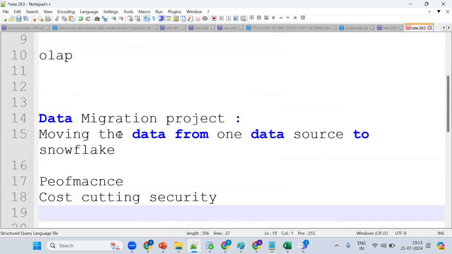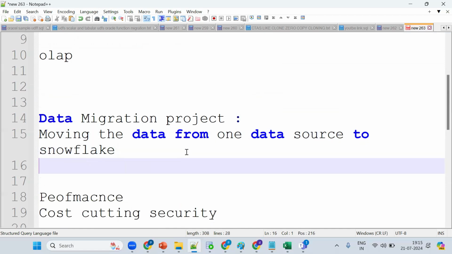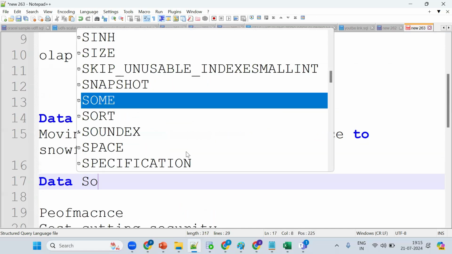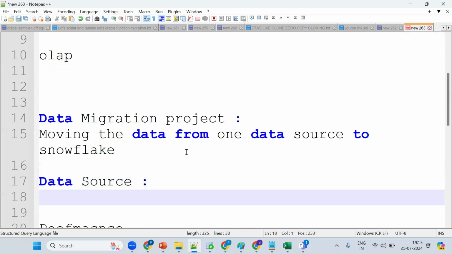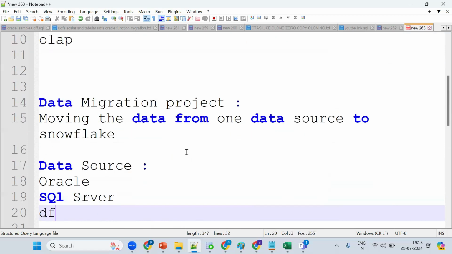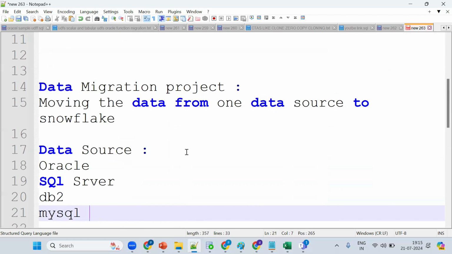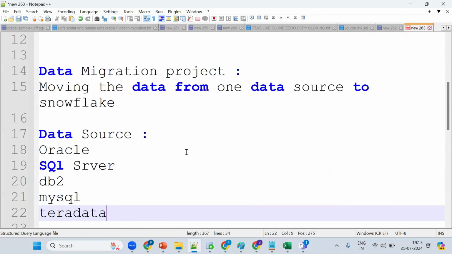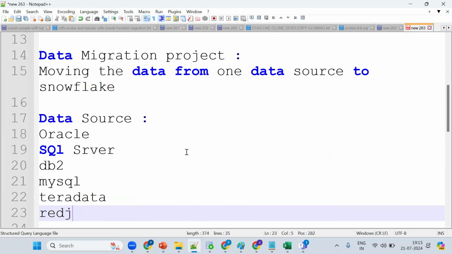So, moving the data from one data source. Here, a data source can be an Oracle database, SQL Server, any database, DB2, MySQL, Teradata, or Redshift.